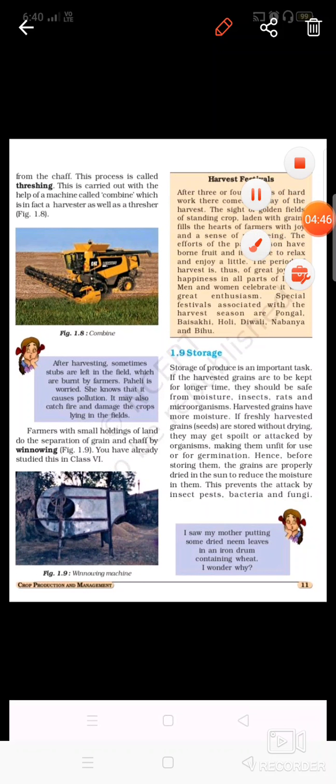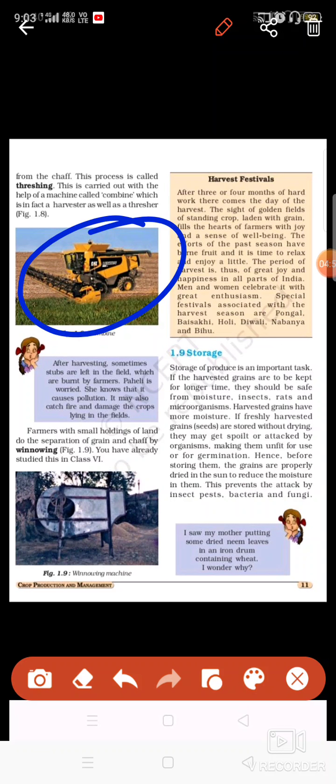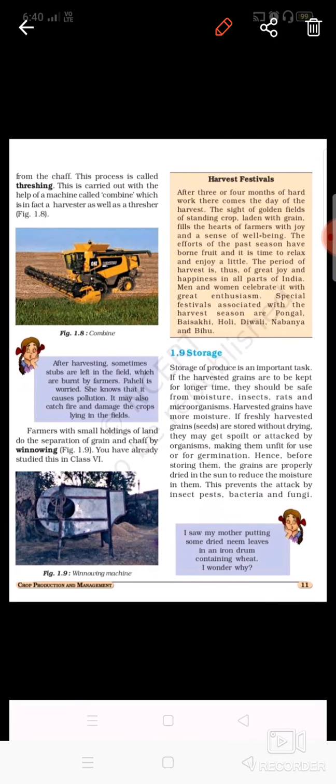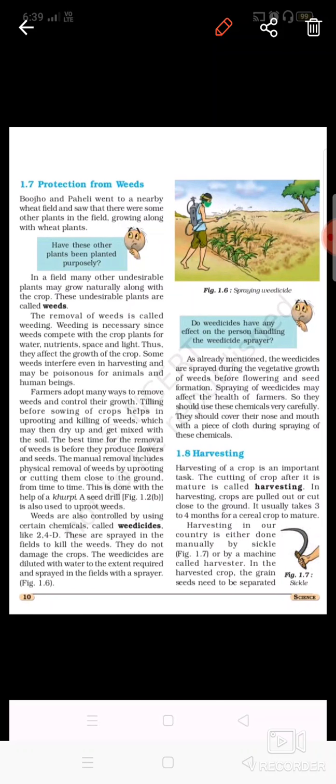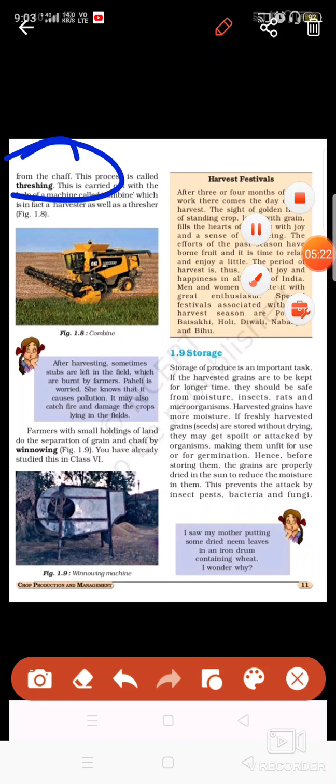See here. Okay, here it is. The harvester is there. This is a machine which is known as a combine. In this combine, both things are present. Basically, when the crops are cut from the field, there is a need for their grains to be separated from their seeds. You cut the plant first of all, then the grains are removed. This process is known as threshing.